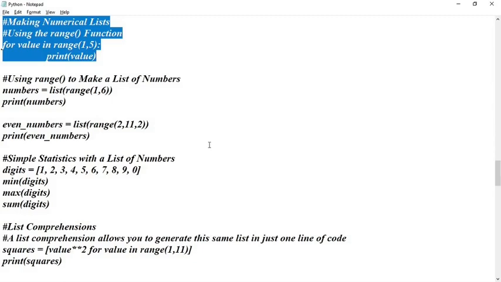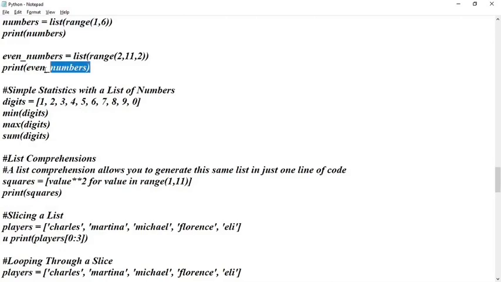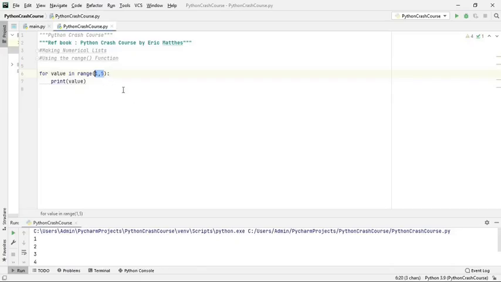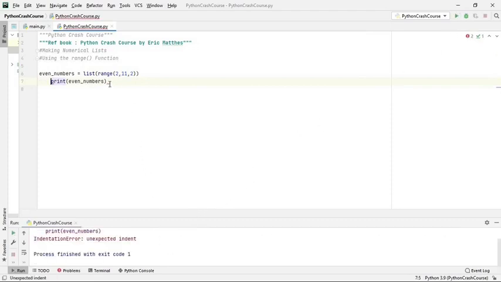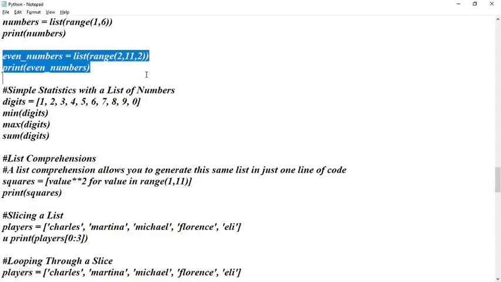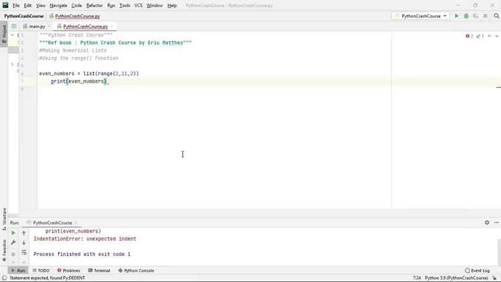Also, using the range function you can print a list of numbers. I am not going into that. Let us say if you want to print even numbers, that option is also there in Python range. The only thing is that you have to give the starting and ending value, and then how much the value will be incremented. So if you give 2, then it will print even numbers, 2 4 like that. Unexpected error. Okay, print even numbers.